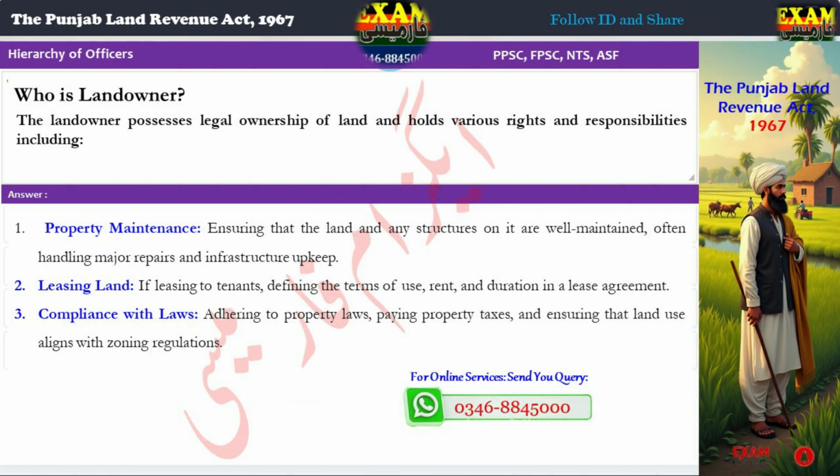Who is a landowner? The landowner possesses legal ownership of land and holds various rights and responsibilities, including property maintenance, ensuring that the land and any structures on it are well maintained, often handling major repairs and infrastructure upkeep. Leasing land: if leasing to tenants, defining the terms of use, rent, and duration in a lease agreement. Compliance with laws: adhering to property laws, paying property taxes, and ensuring that land use aligns with zoning regulations.